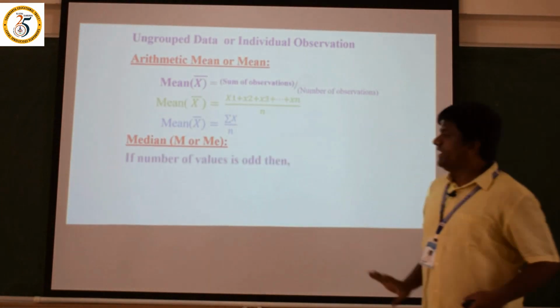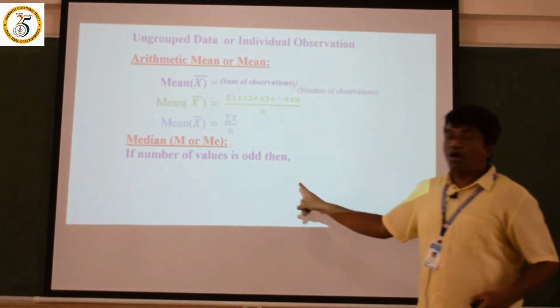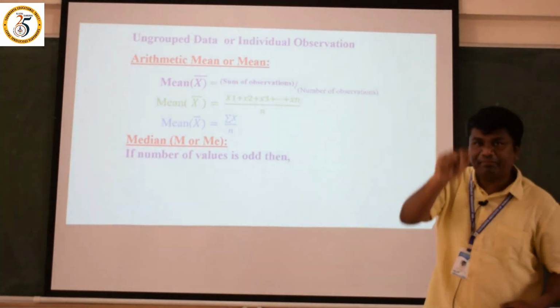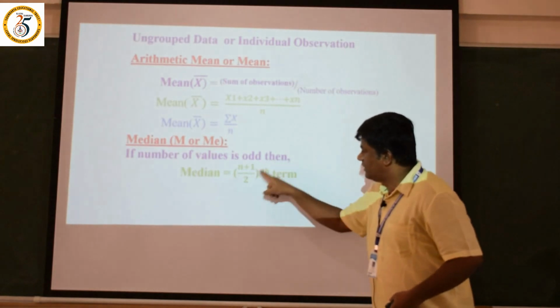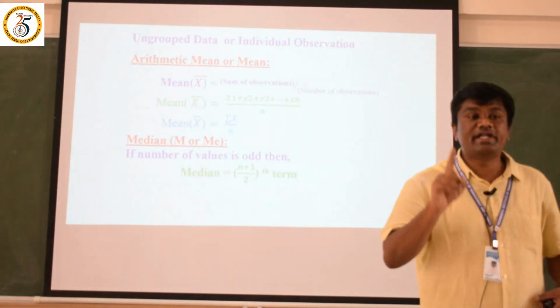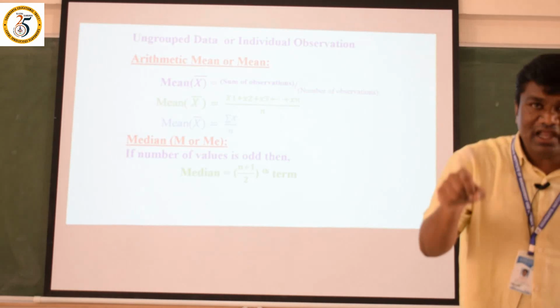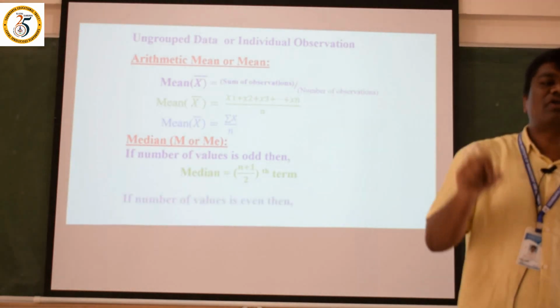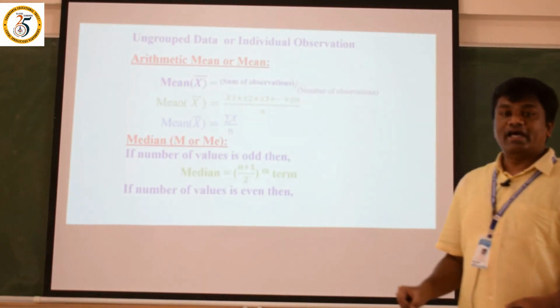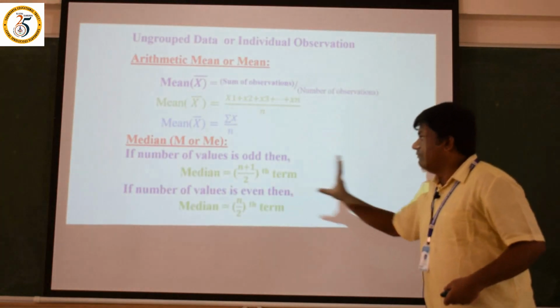Now we will go for the median. If the number of values is an odd number, then the median formula is the (n plus 1) divided by 2 th term. If the n value is an even number, then the formula is the average of the n by 2 th and (n by 2 plus 1) th terms. This is the formula of median.